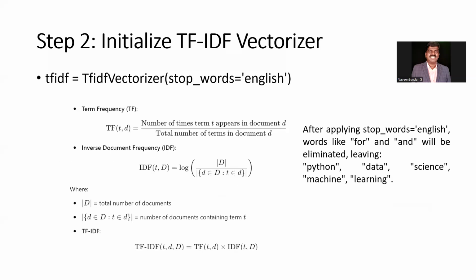Secondly, we have to find the term frequency and inverse document frequency to form the matrix, right? As I told you, introduction to Python programming for beginners. Here we can see some English words that have to be removed, like stop words in English.